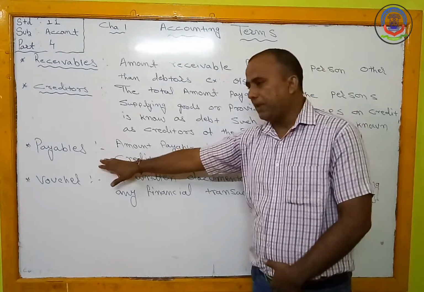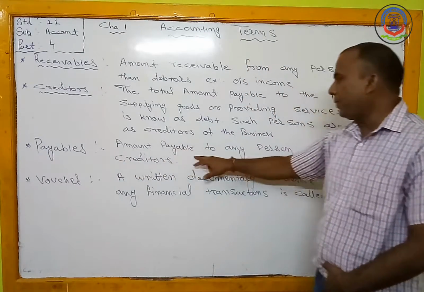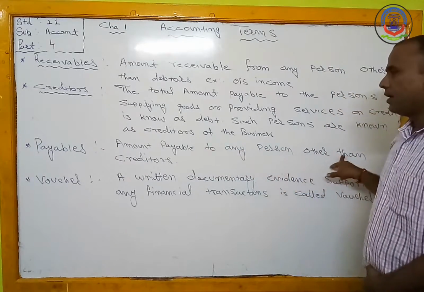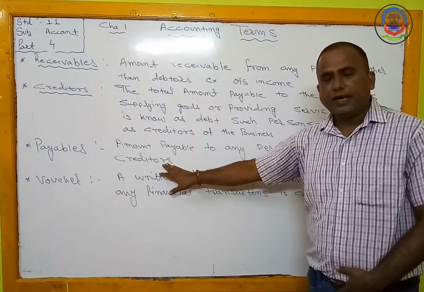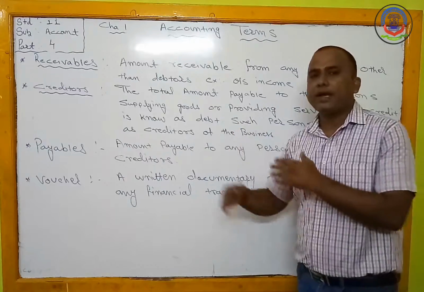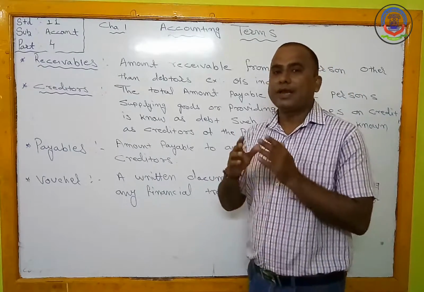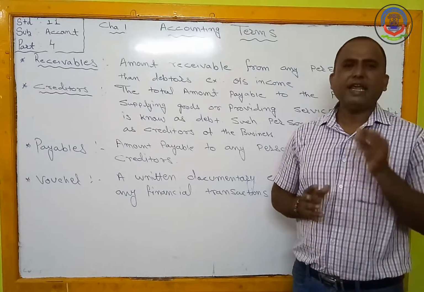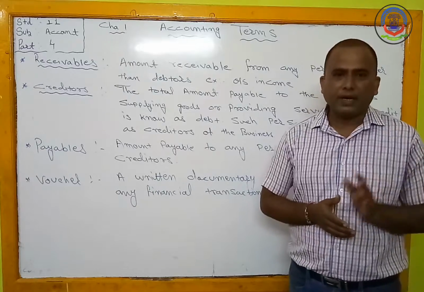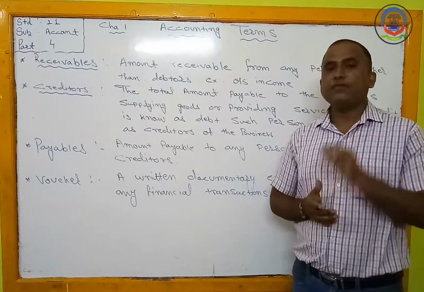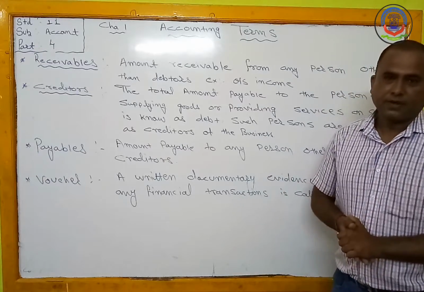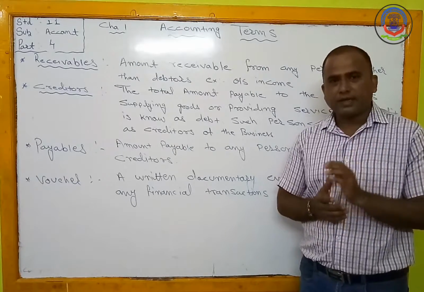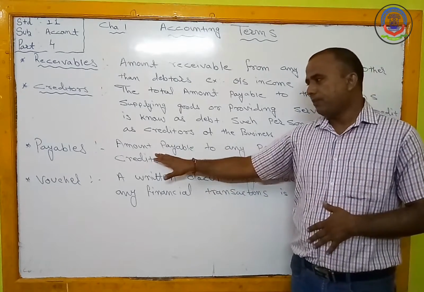Next one is there payable. Payable, that means amount payable to any person other than creditors. कि ऐसी कोई भी अमाउंट जो बिजनेस को पे करना बाकी है बट वो क्रेडिटर्स नहीं होना चाहिए, that is known as a payable for the business. Any amount payable by the business to the third party other than creditors, like for example outstanding expenses, ये outstanding salary pay करना बाकी है, outstanding we can say that other expenses, that is known as a payable.